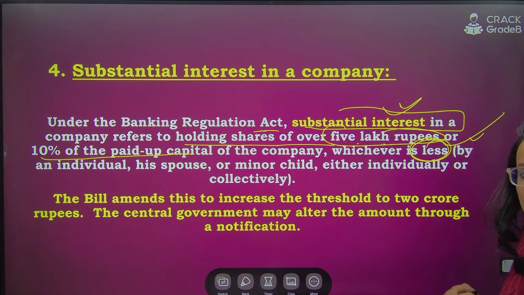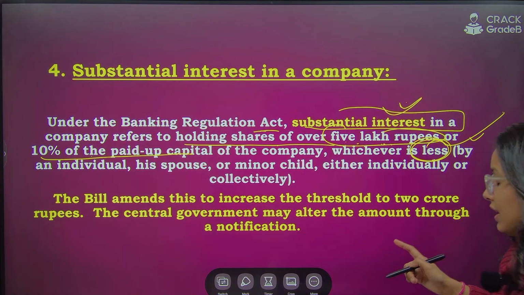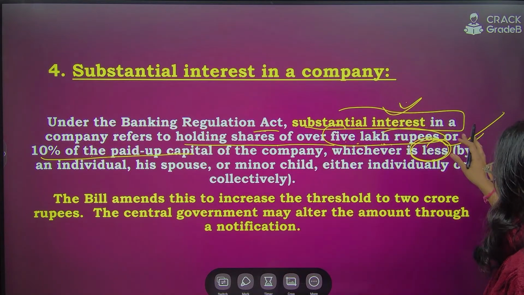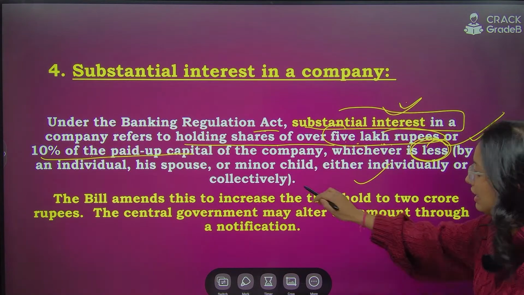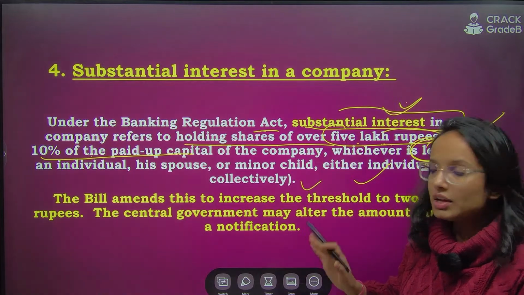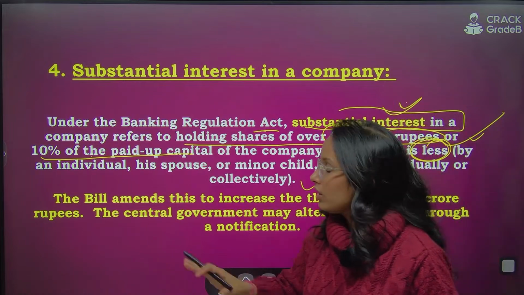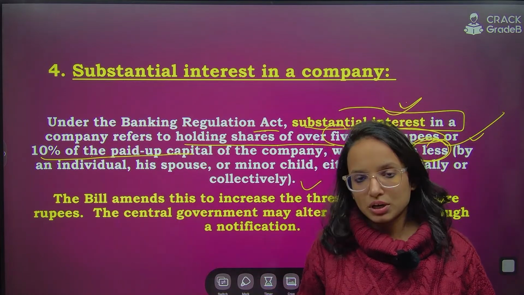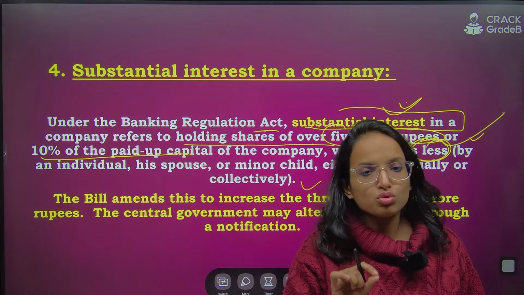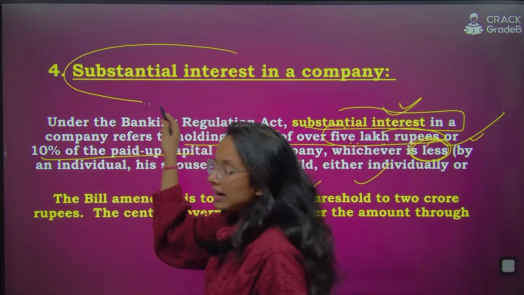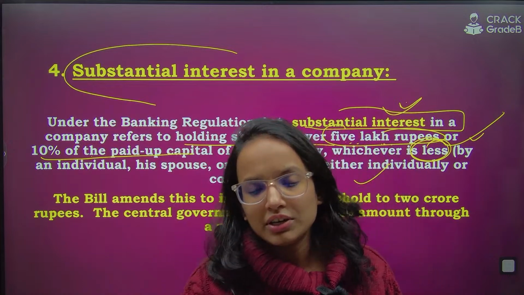Remember, whichever is less, by any individual, spouse or minor child, either individually or collectively, in whichever manner. If you are holding shares of over 5 lakh rupees or 10% of the paid up capital of the company, that used to be known as substantial interest. In that case, we used to call it substantial interest in a company.